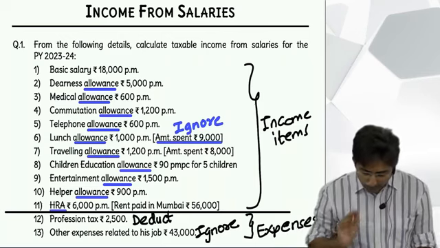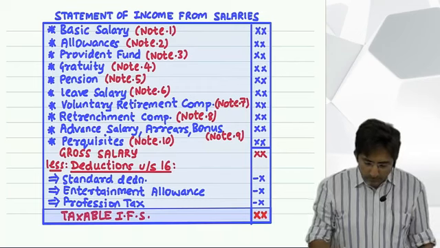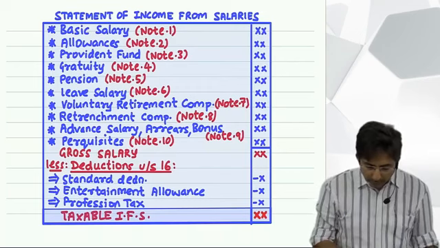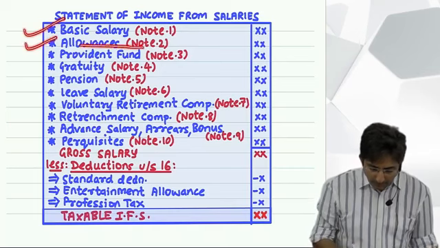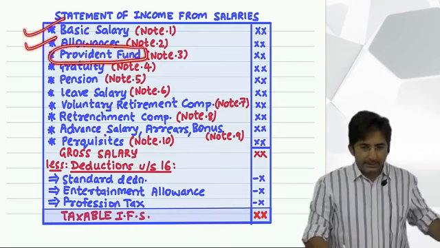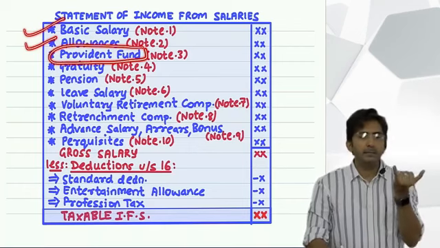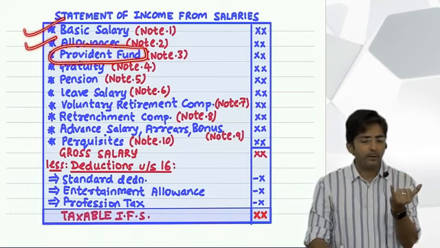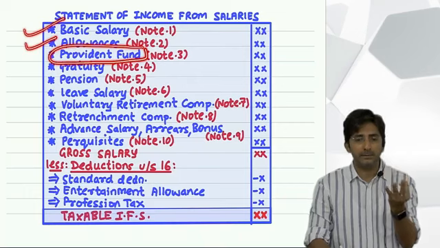Now see, one small thing I will do. What is that small thing? Look here. After basic salary and allowances, the next theory is provident fund. Now see, in provident fund, what is my plan? First, I have to explain the meaning of provident fund, the types of provident fund, and then taxable or exempt.